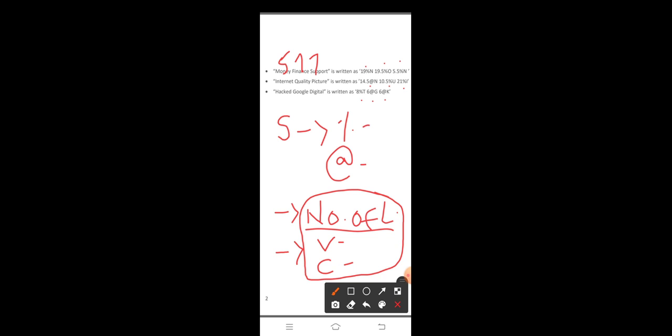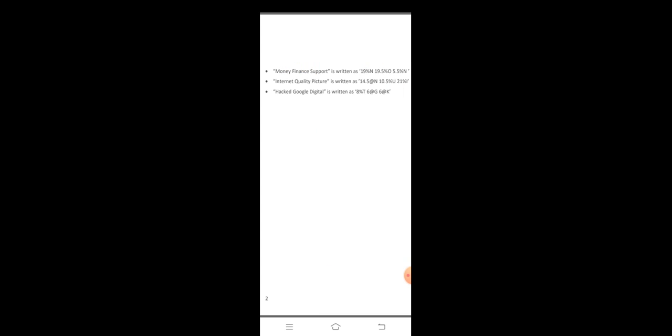Friends, observe the total number of letters: money 5, finance 7 and support 7. Here we will find a pattern: all are odd numbers.